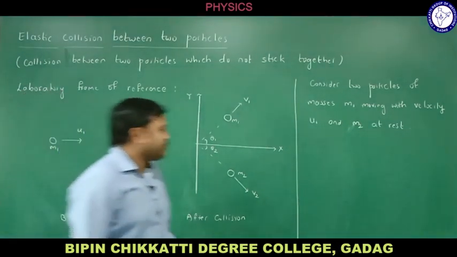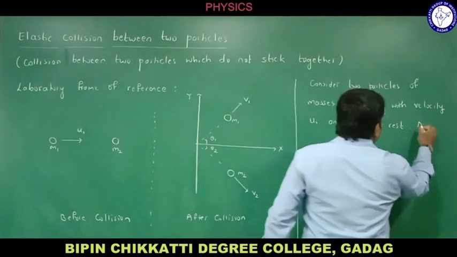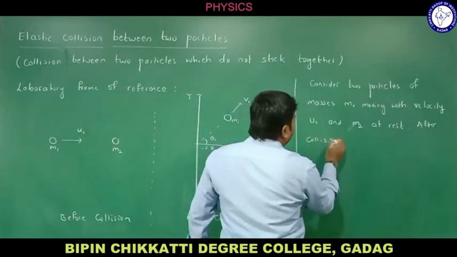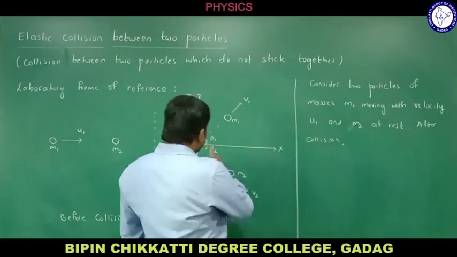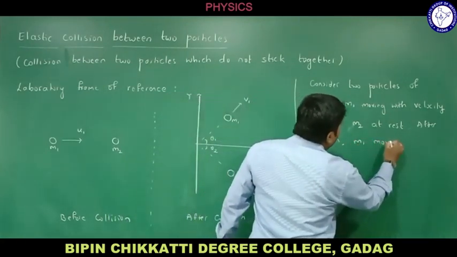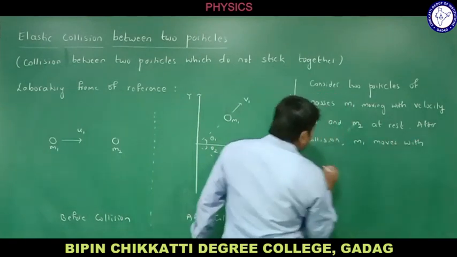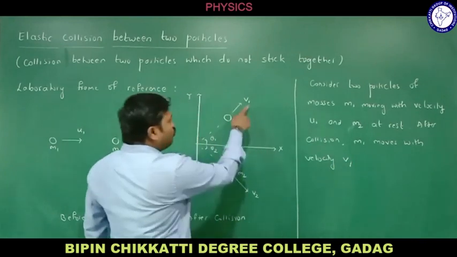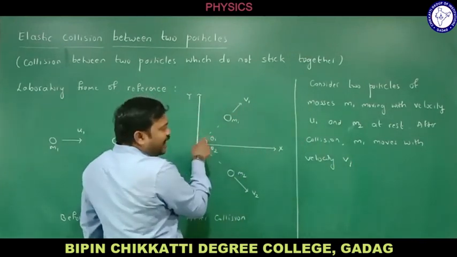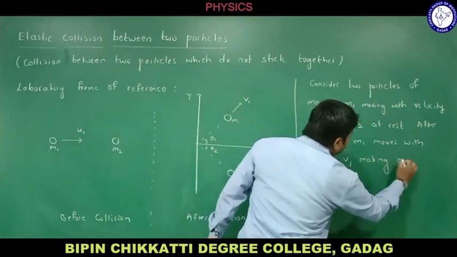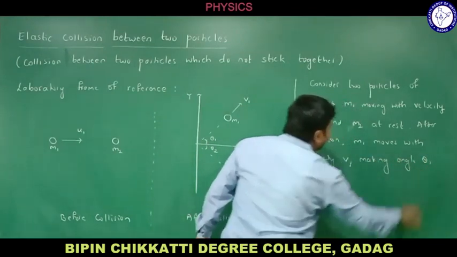After collision, m1 moves with velocity v1, making angle theta 1.